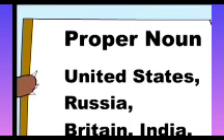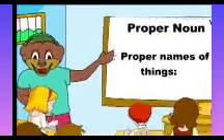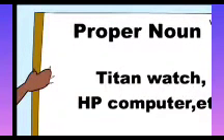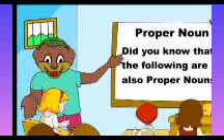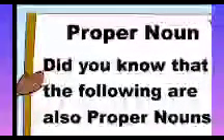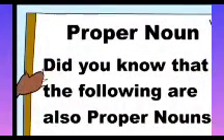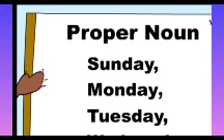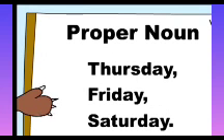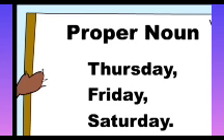All start with capital letters. Proper names of things: Titan watch, HP computers, etc. Did you know that the following are also proper nouns? Days of the week: Sunday, Monday, Tuesday, Wednesday, Thursday, Friday and Saturday all start with capital letters.